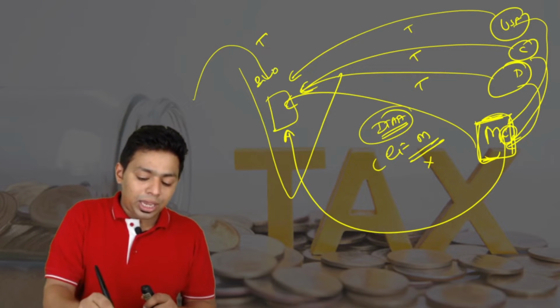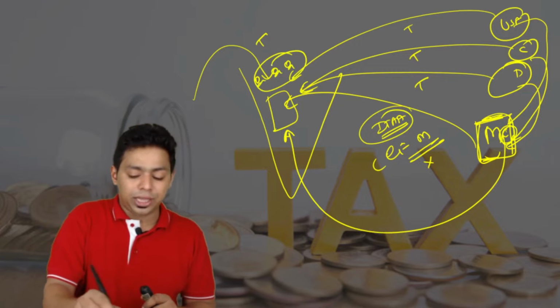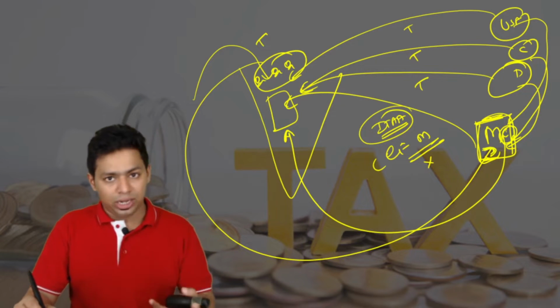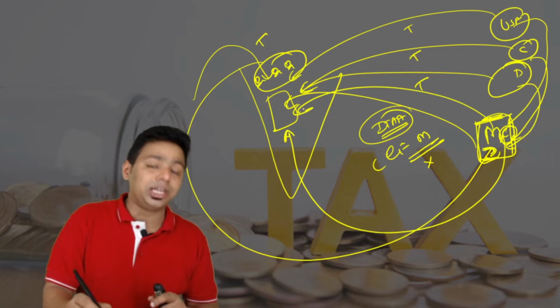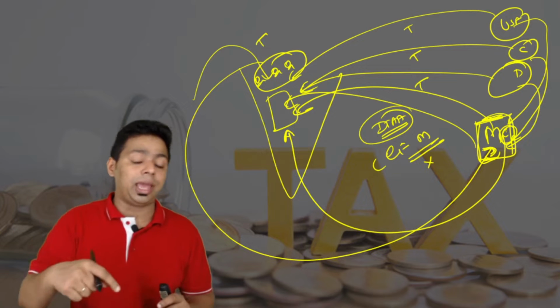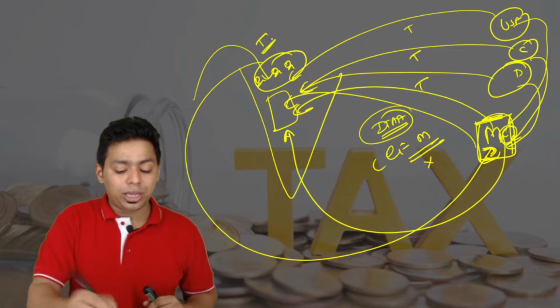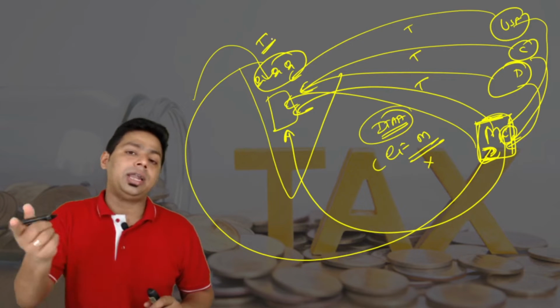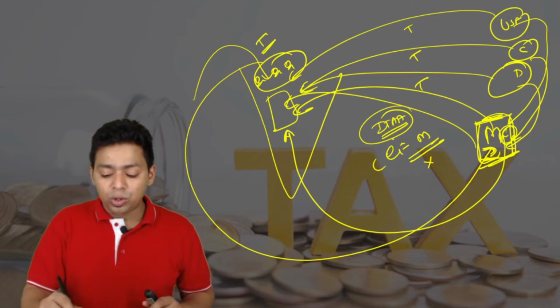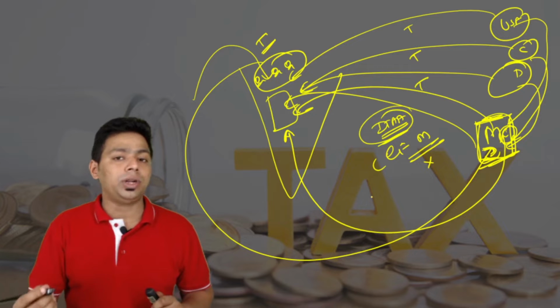Not only that, many rich Indians went to Mauritius, opened an entity there, and from Mauritius invested into India, because they knew that investing in India through India is taxable, but through Mauritius is not taxable. Don't you think, my dear friend, this is a misuse of the treaty?